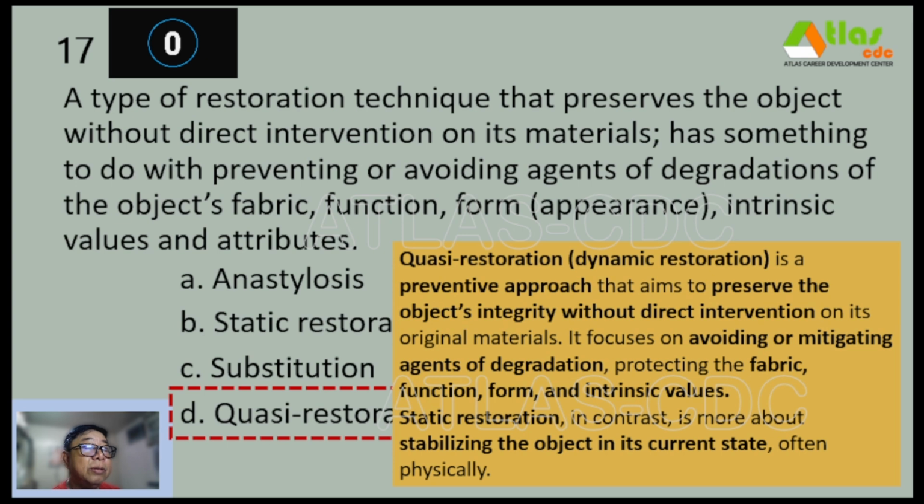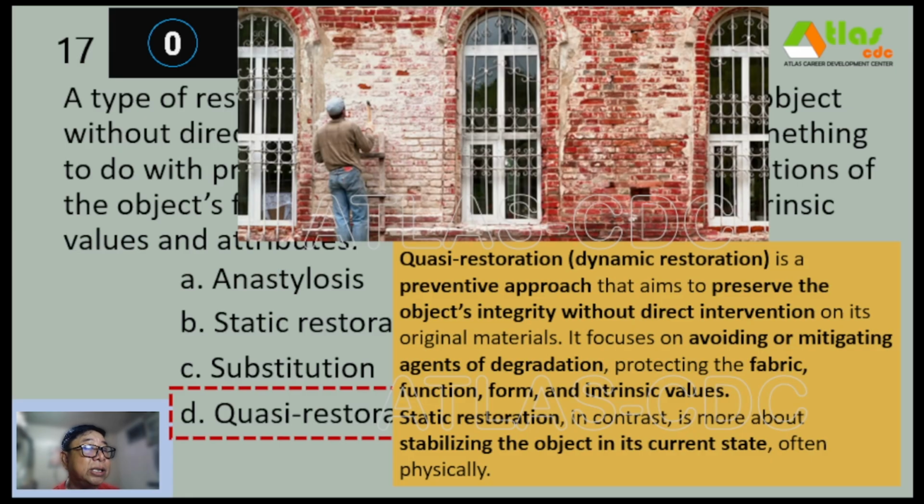So quasi-restoration or dynamic restoration is a preventive approach that aims to preserve the object's integrity without direct intervention on its original materials. It focuses on avoiding or mitigating agents of degradation, protecting the fabric, function, form, and intrinsic values. On the other hand, static restoration is more about stabilizing the object in its current state, often physically.